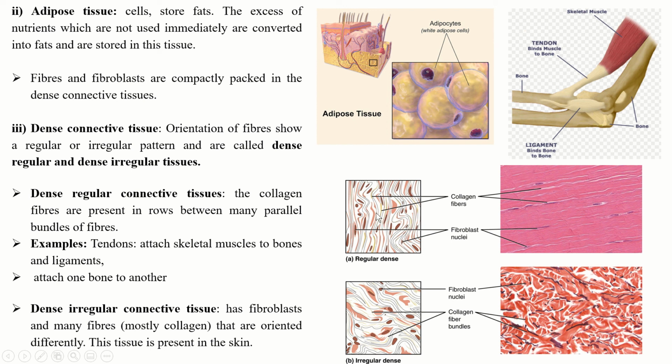Another example is ligaments, which attach one bone to another. So tendons and ligaments are dense regular connective tissue which help in attaching muscles to bones and one bone to another bone.